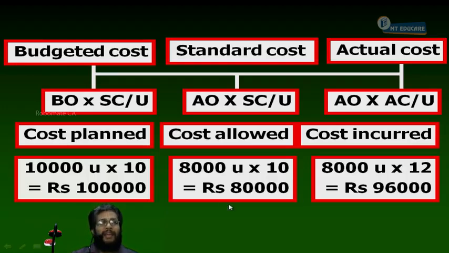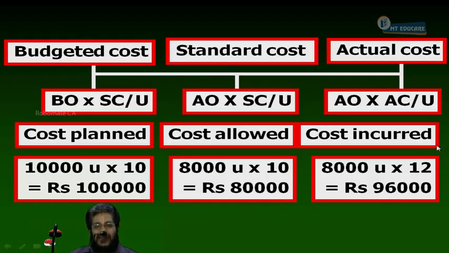Now, come to 80,000. 80,000 is actual cost or budgeted cost? Once again budgeted cost. Budgeted cost for what output? Actual output. Budgeted cost for actual output. In a cost sheet, the flexible budget: base budget is how many units? 10,000 units. If I re-prepare the budget for how many units? 8,000. This is called the standard cost or the flexible budget.